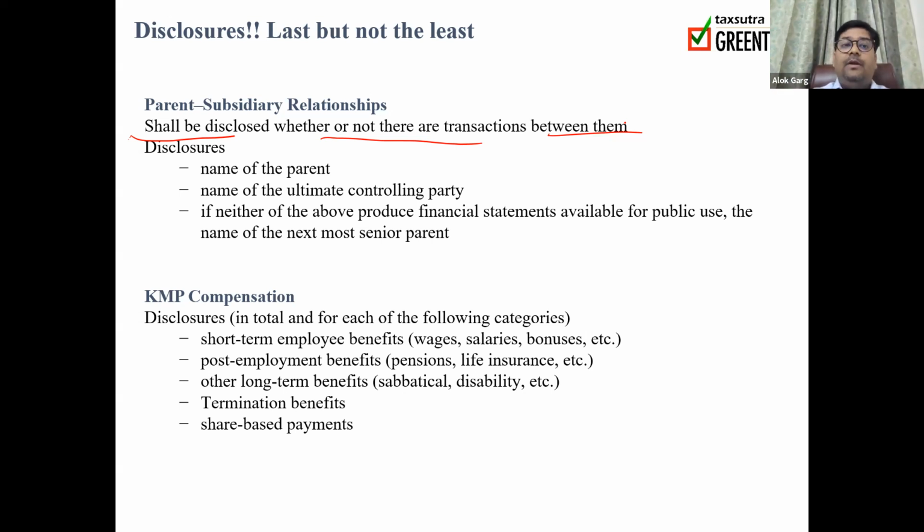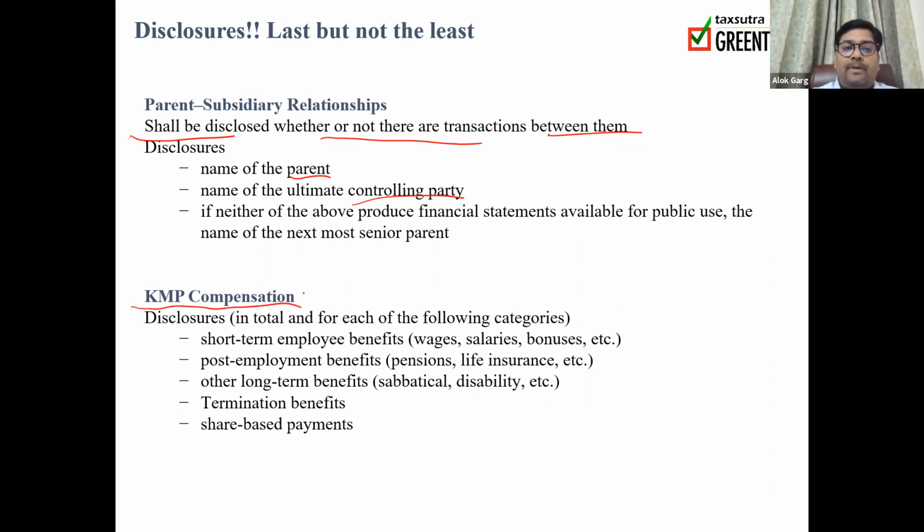What could be the disclosure? Name of the parent, name of the ultimate controlling party. For example, A is controlling B and X is controlling A. In this case, the parent of B is A Limited. The ultimate parent or ultimate controlling entity is X Limited. If neither of the above produces financial statements available for public use, the name of the next most senior parent is also required to be disclosed.